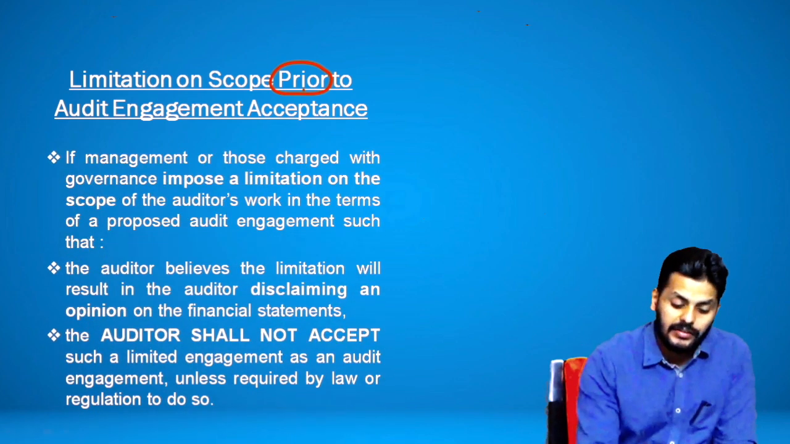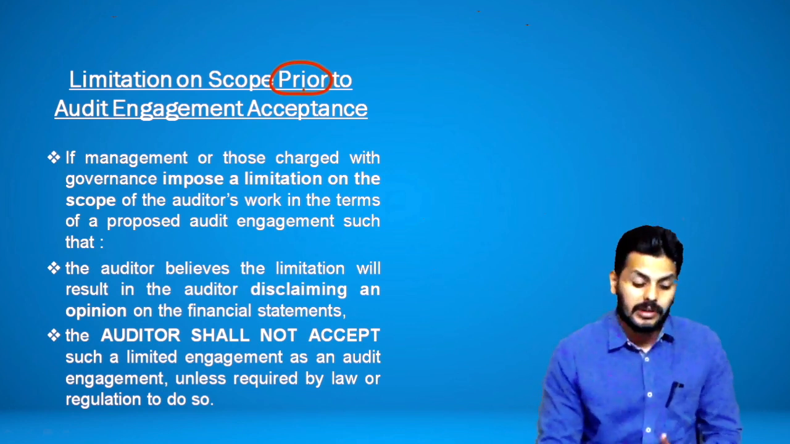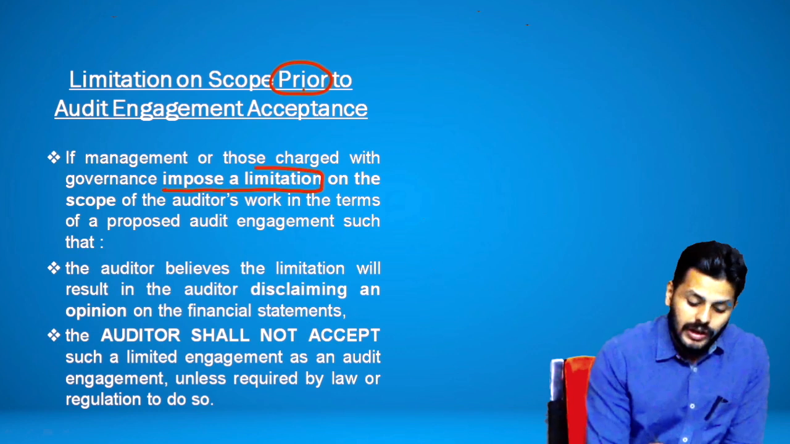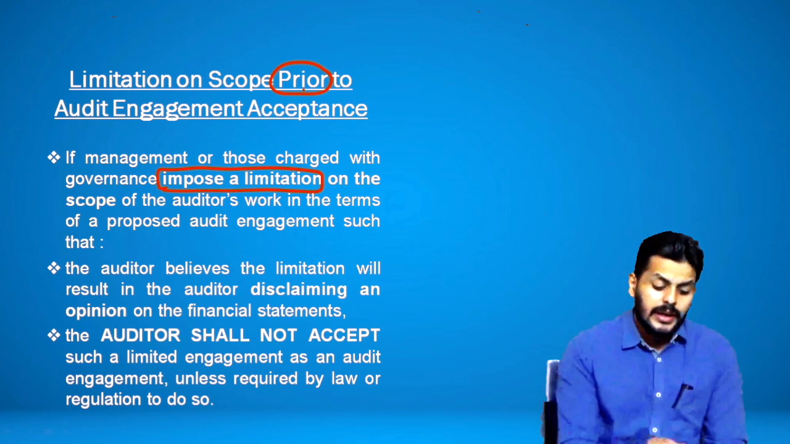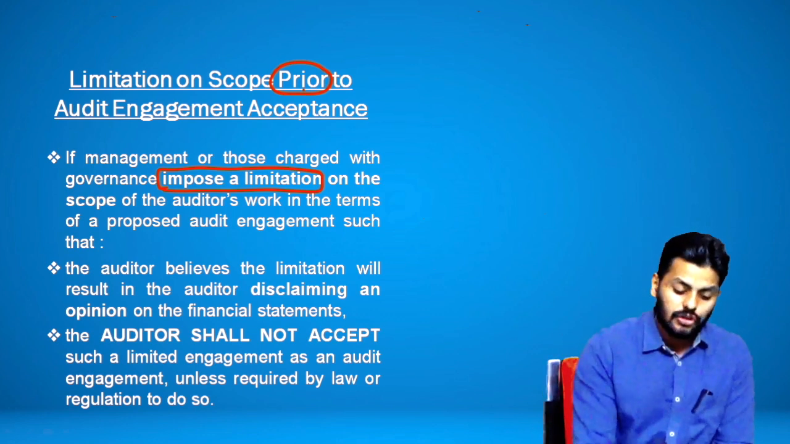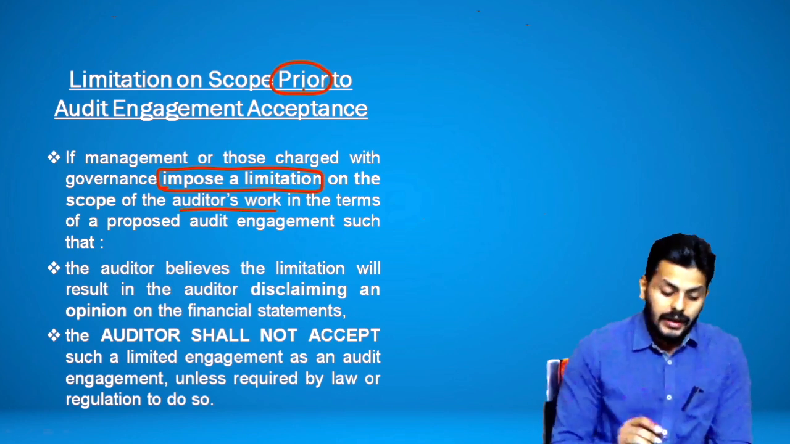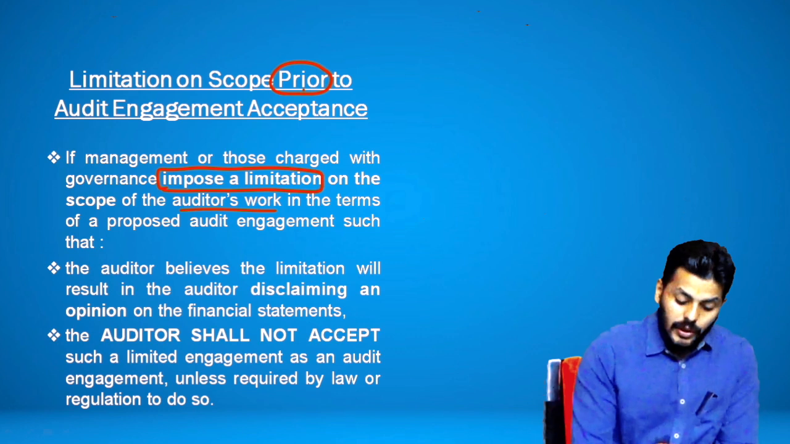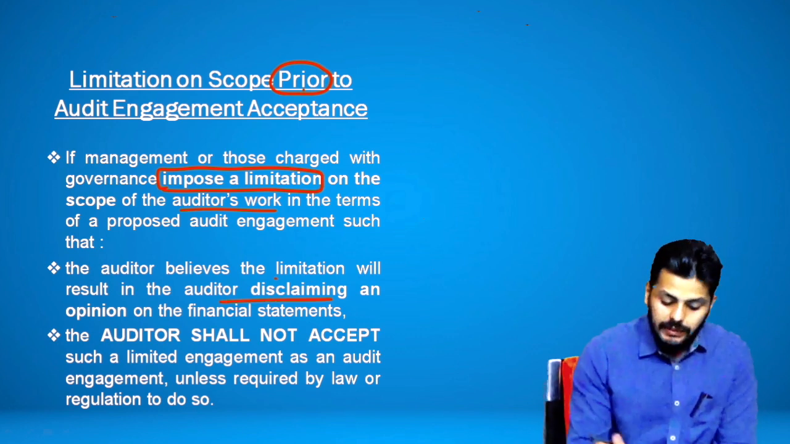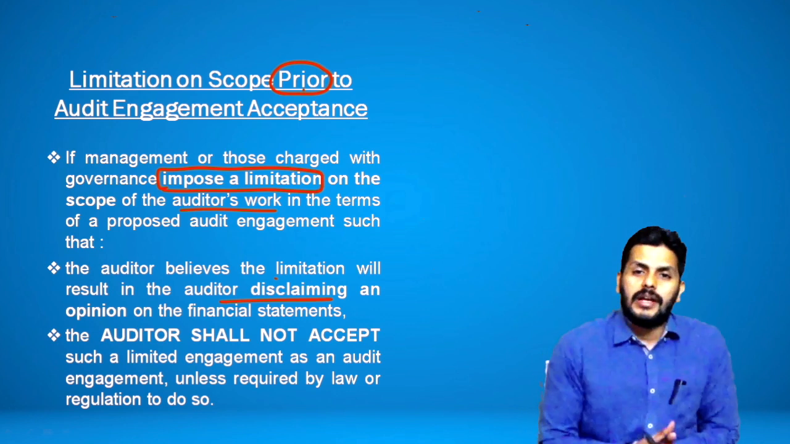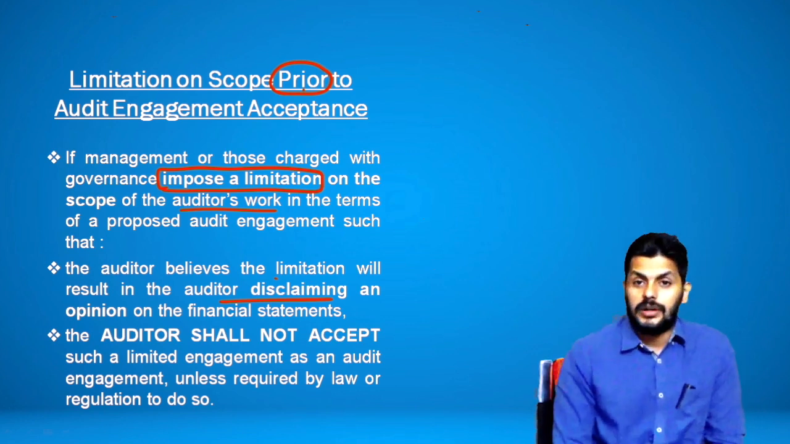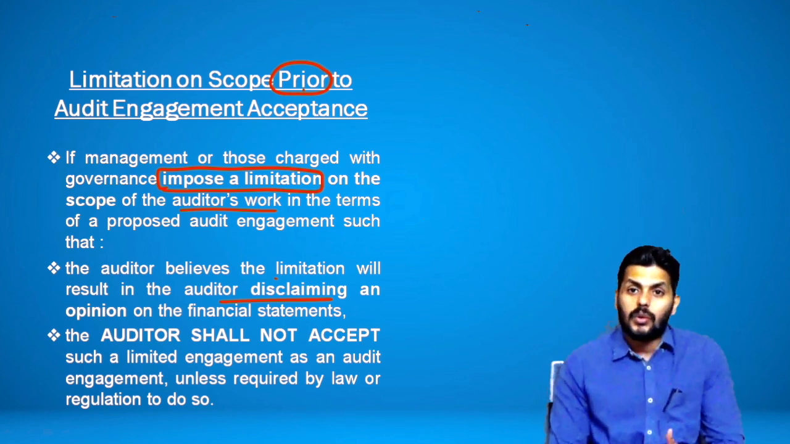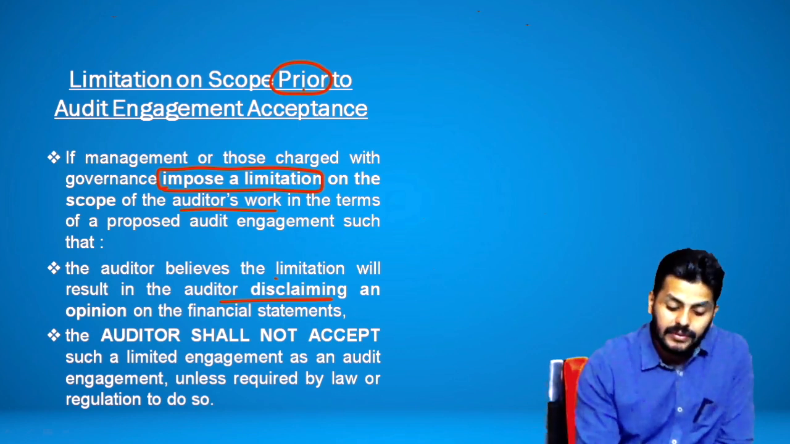So if the management or TCWG, those charged with governance, one step above the management, impose a limitation, that's the story. They have imposed a limitation. That means they're not letting you do what you're supposed to do. If management or TCWG impose a limitation on the scope of the auditor's work in a proposed audit engagement, that the auditor believes the limitation will result in disclaiming. Guys, a simple point. When you know that it is going to result in a disclaimer, what is the whole point in taking up the audit? So it is very important to understand the connect here, that the auditor believes the limitation may result in the auditor disclaiming an opinion.